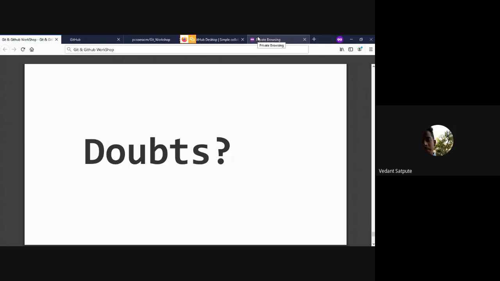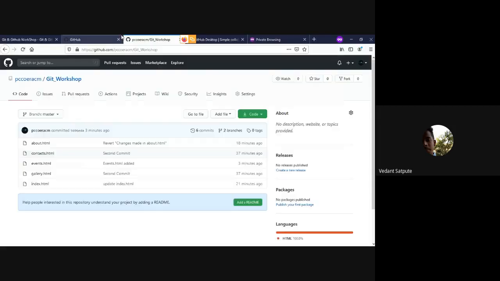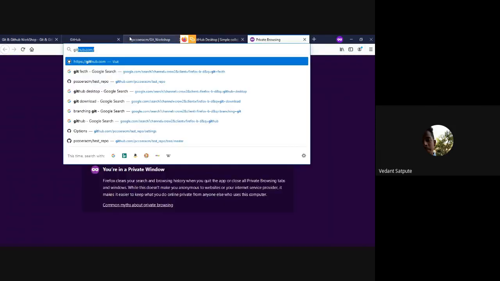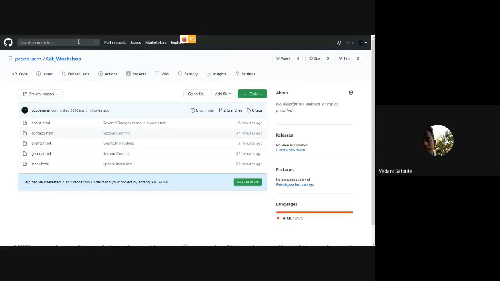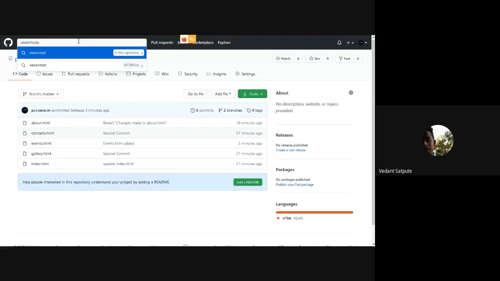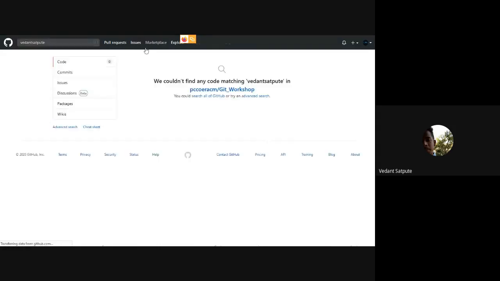Not really static. You can actually do dynamic things too using Node. You can also do npm GitHub deploy.